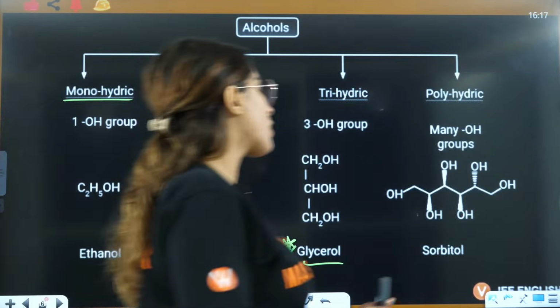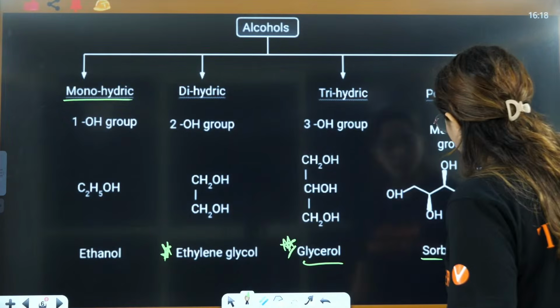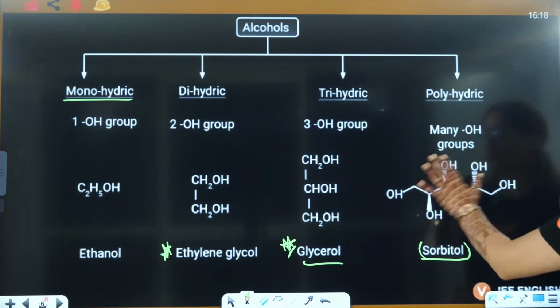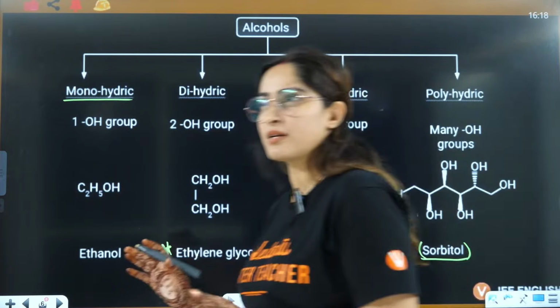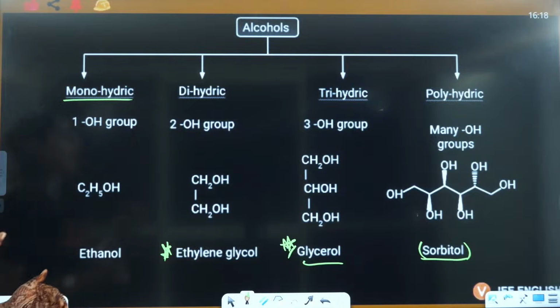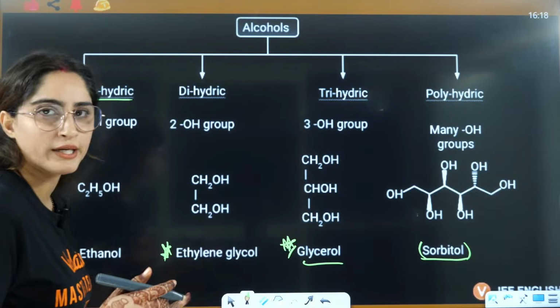Now this sorbitol is also in your syllabus, because this is in your NCERT, that's why this becomes important for you. But otherwise, remembering the structure as it is is not that important for you, but these two are important, right?